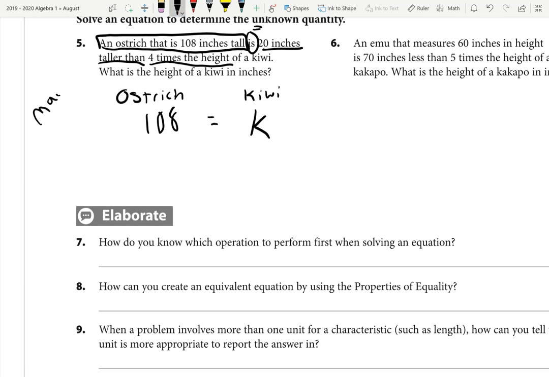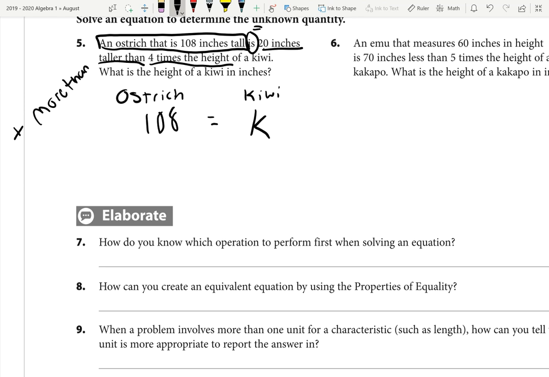So when you see words like more than, you have to think that's addition, okay? Taller than means the same thing as more than. For example, if I said that I was 20 inches taller than my brother, then you would have to take my brother's height and add 20 to it, right? Let me say that again. If I told you that I was 20 inches taller than my brother, you would have to take my brother's height and add 20 to it to be at my level, right?